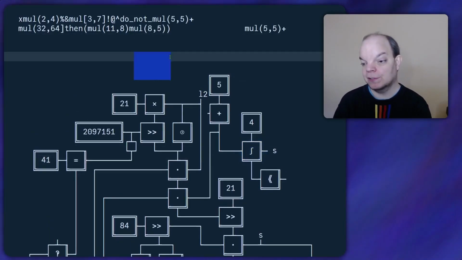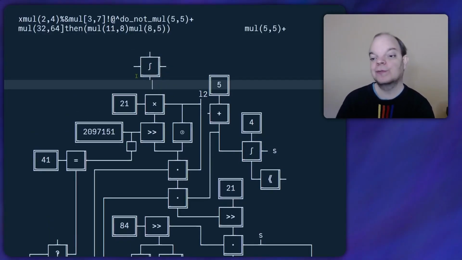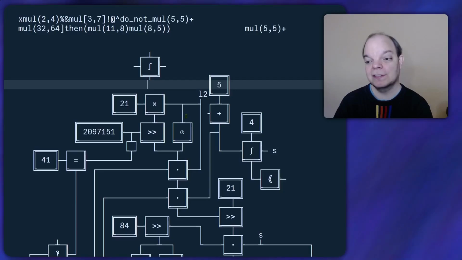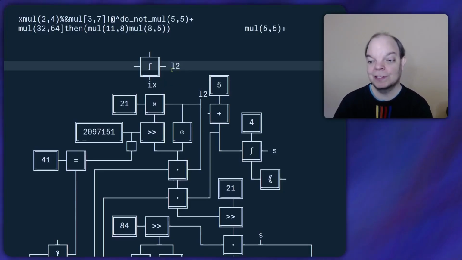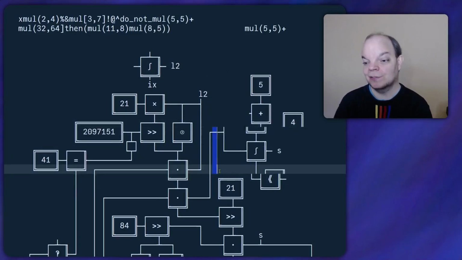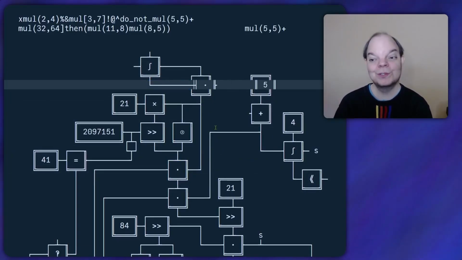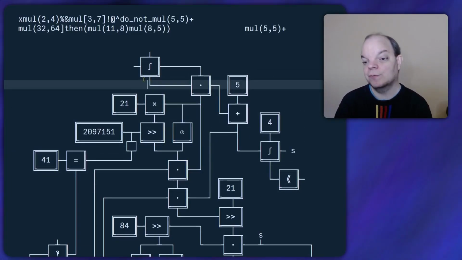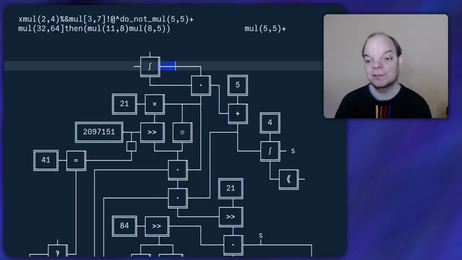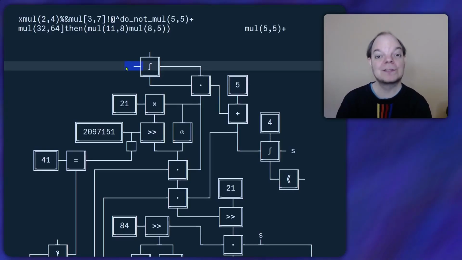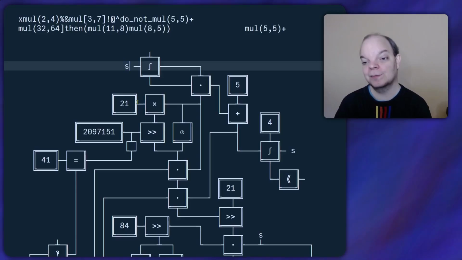I want another substring. So in counterclockwise order, we want the string, and then the start index, and then the length. So if this were to be the start index, which I'm just going to call ix, then the length would have to go in here, which is L2. Which means that in order to make this work, I need one more wire crossing function. Now that we have the index and the length, the first thing for the substring function is the string. So that needs to be s.